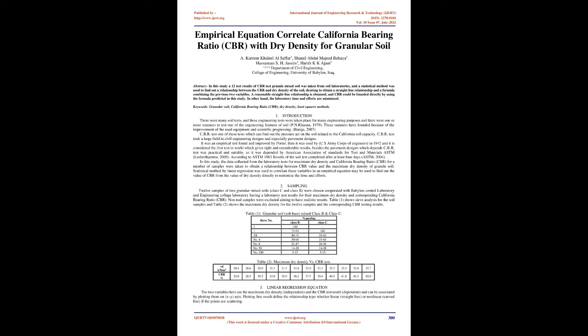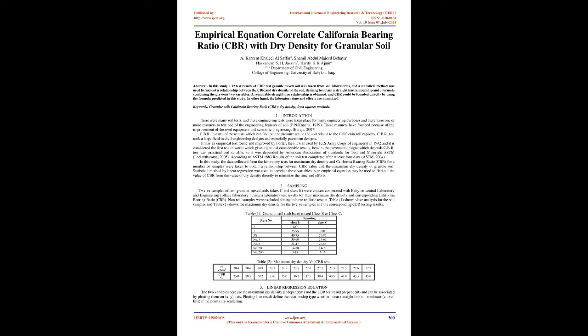A reasonable straight line relationship is obtained, and CBR could be found directly by using the formula predicted in this study. On the other hand, the laboratory time and effort are minimized. Keywords: granular soil, California bearing ratio, CBR, dry density, least squares method.